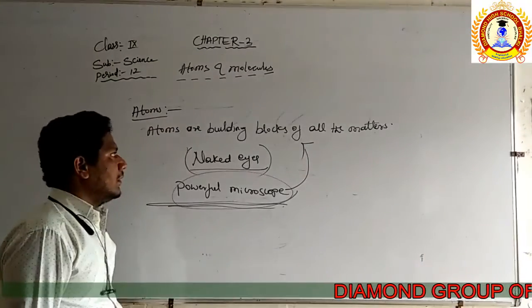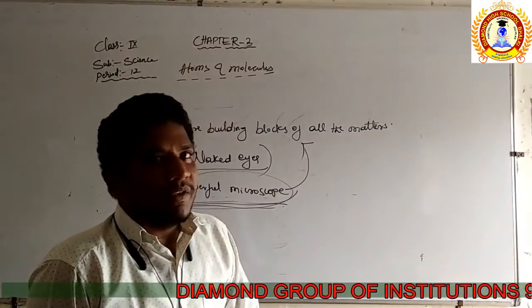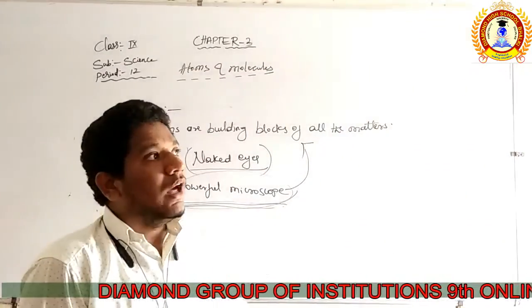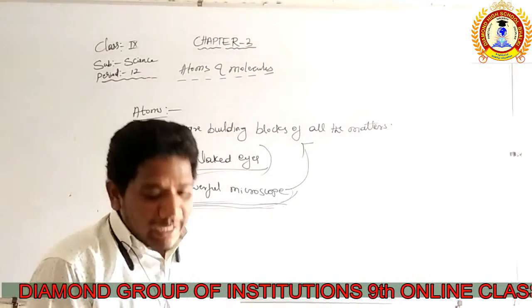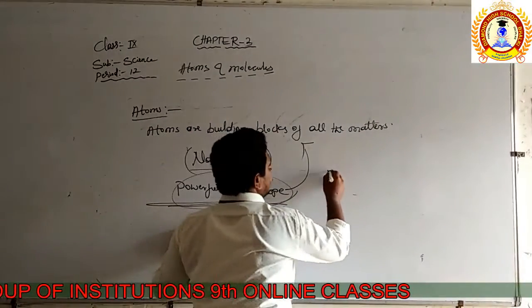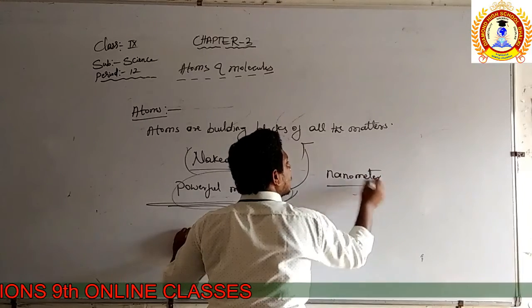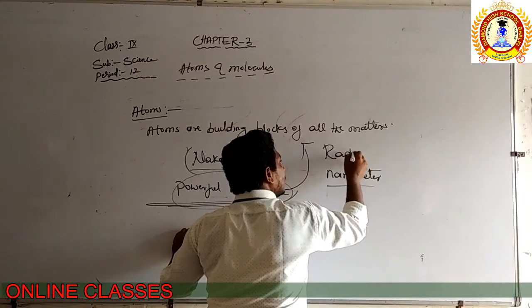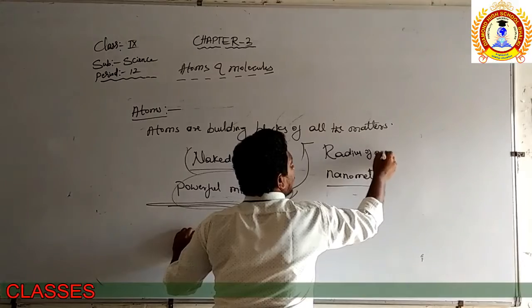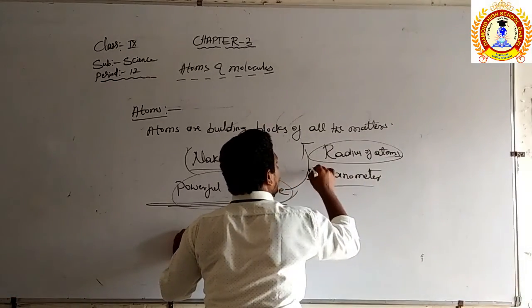Then atomic radius. What is the radius of an atom, sir? If you are not seeing that atom because it is so small, what is the radius of the atom and how is it measured? The radius of the atom is measured in nanometers. In the examination, he will ask this question for 1 mark also.